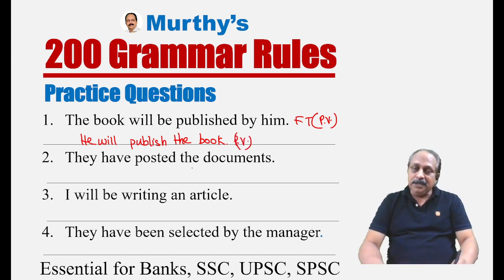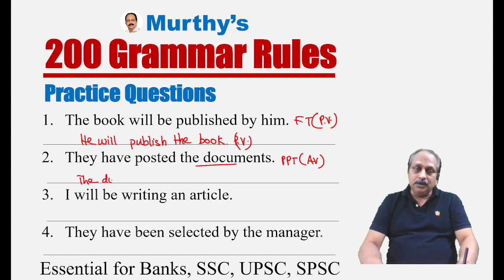They have posted the documents. This is in present perfect active voice. Present perfect tense, active voice. How does it change to passive voice? Any perfect tense and passive voice, we have to use the word been. But what is object here? The documents. That changes to the subject in passive voice.